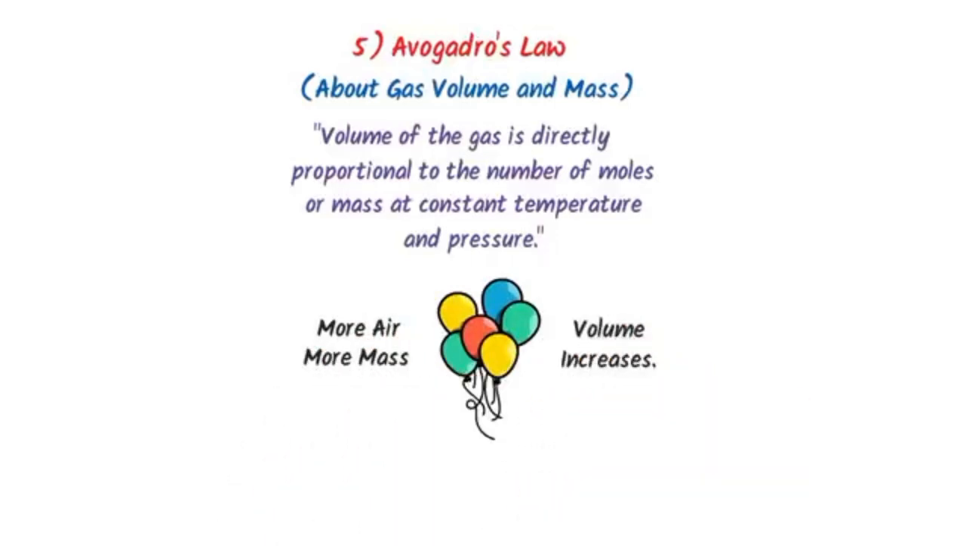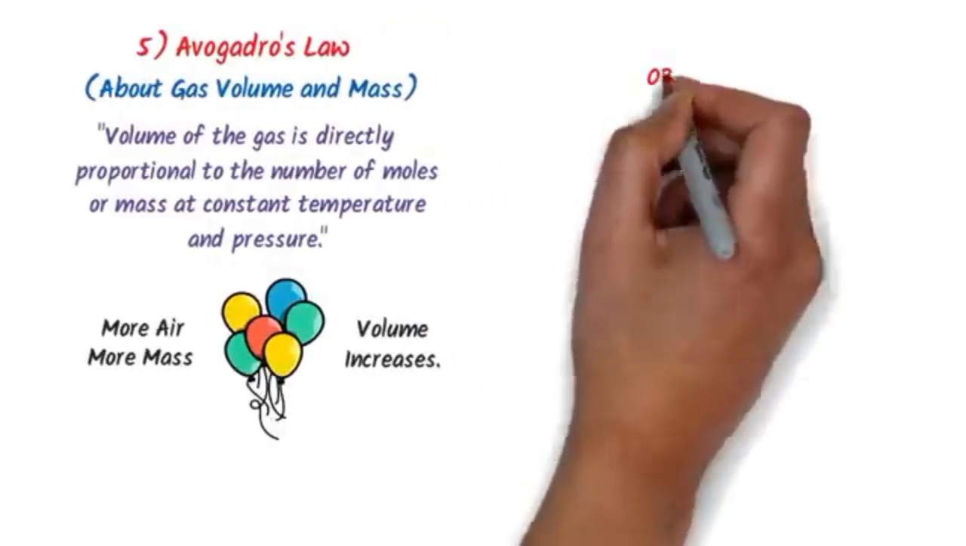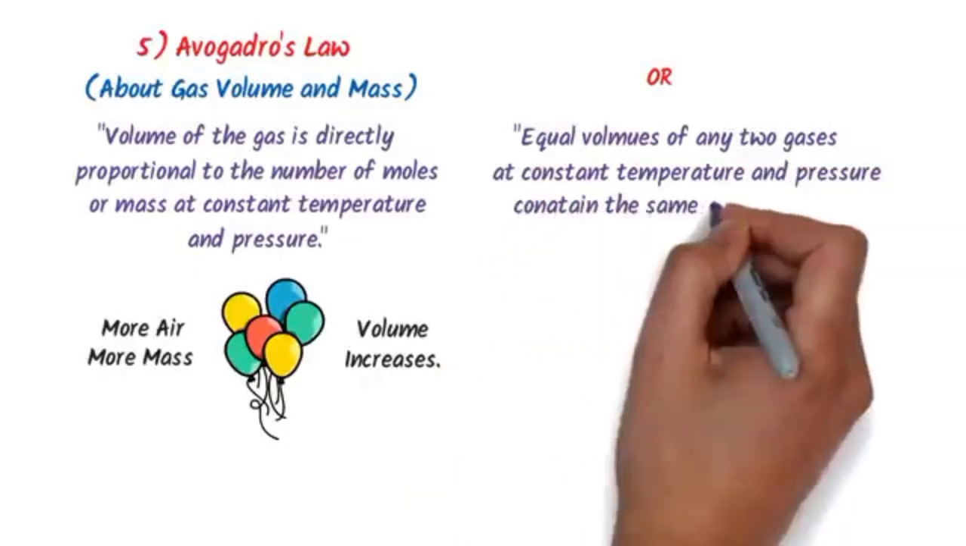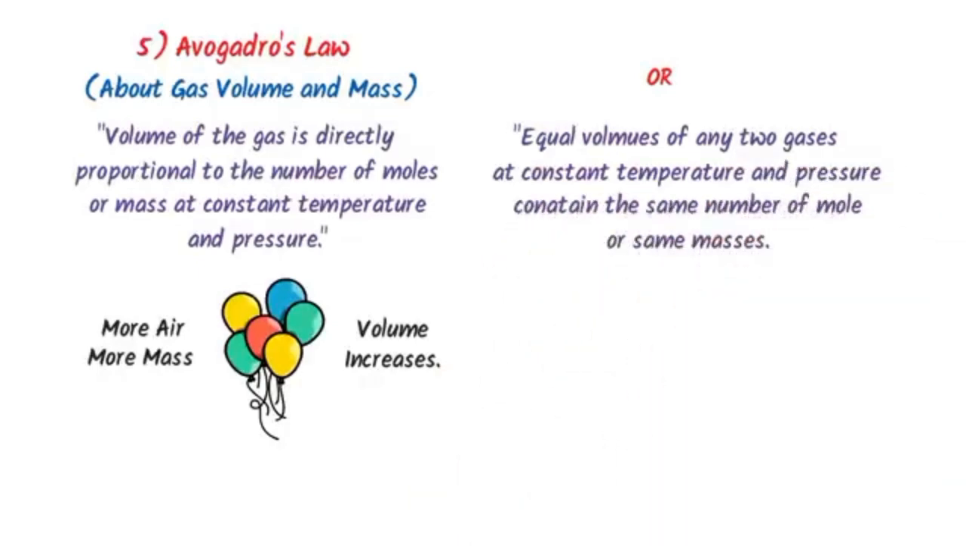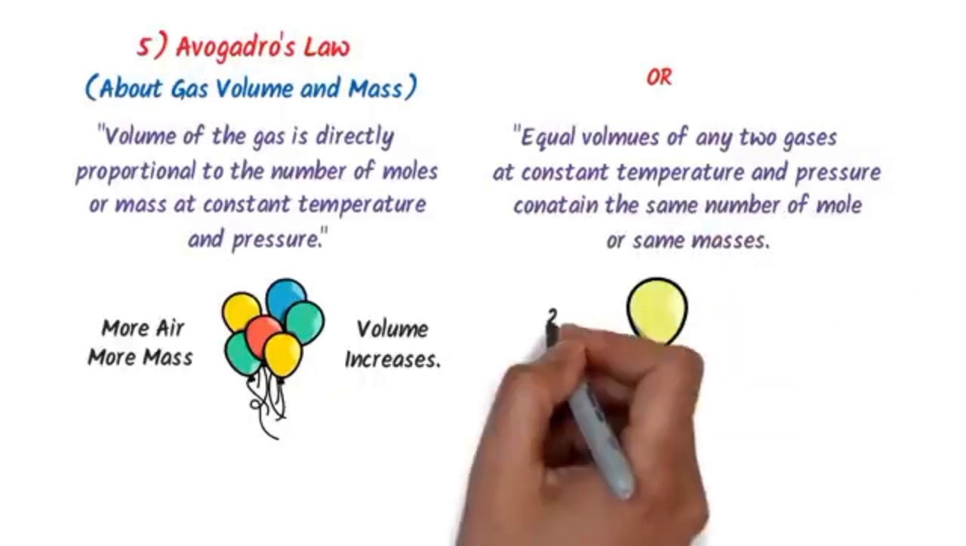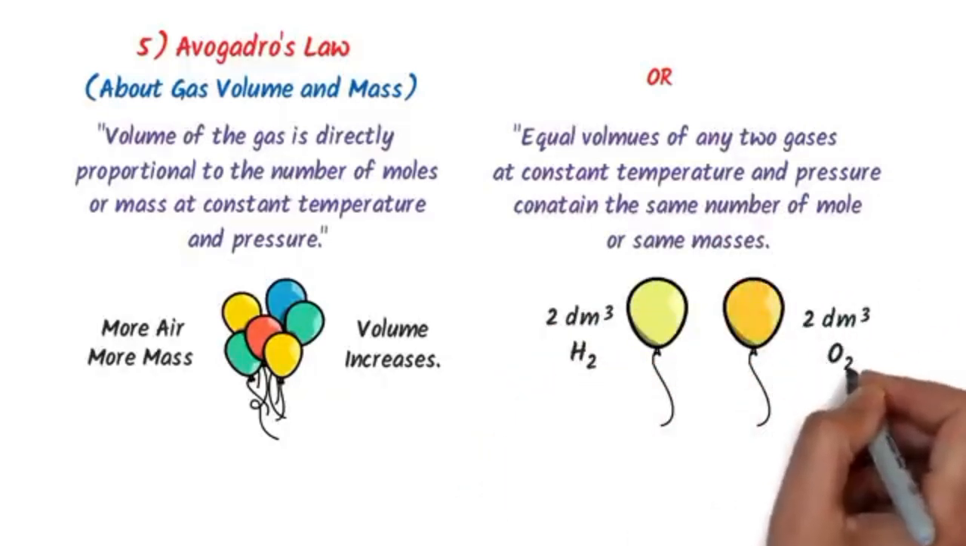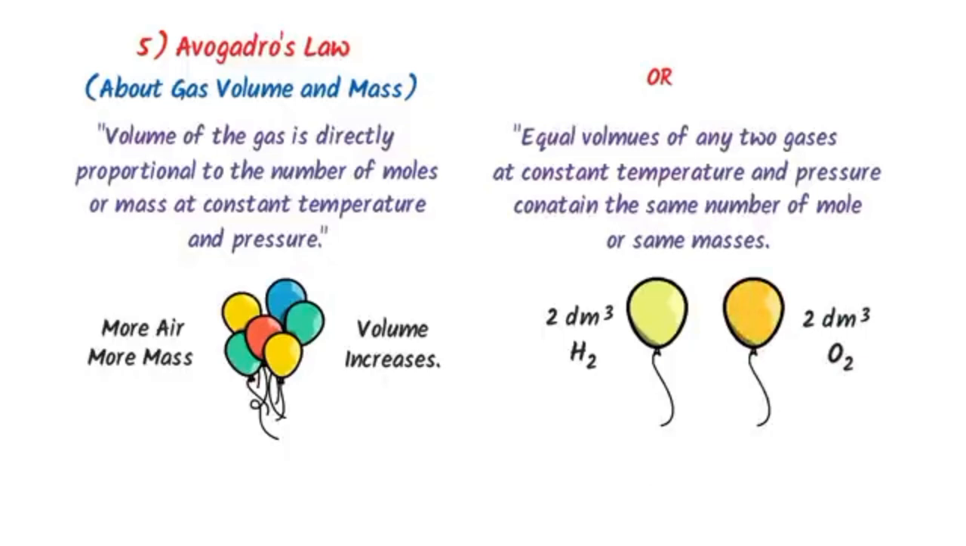Remember that we can also write Avogadro's law as: equal volumes of any two gases at constant temperature and pressure contain the same number of moles or same masses. For example, consider 2 dm cube hydrogen gas and 2 dm cube of oxygen gas. Let them both be present at constant temperature and pressure. So we say that they both contain an equal number of molecules. Thus, note down these laws of chemical combinations.